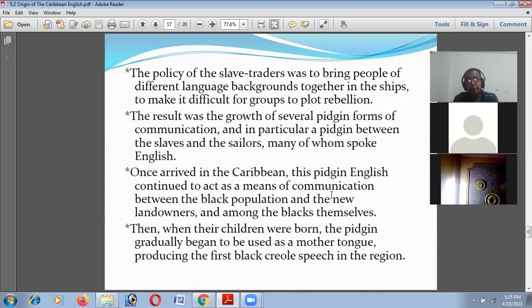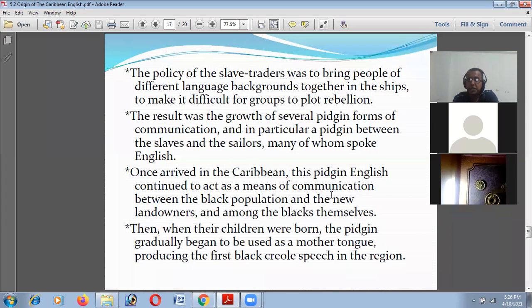So the African black slaves who were shipped and transported to the Caribbean islands, especially for the sugar plantation project, were small in numbers. So they had to communicate in a language. And what is the language? That is the English pidgin language. And that pidgin language became the dominant language in Caribbean countries.